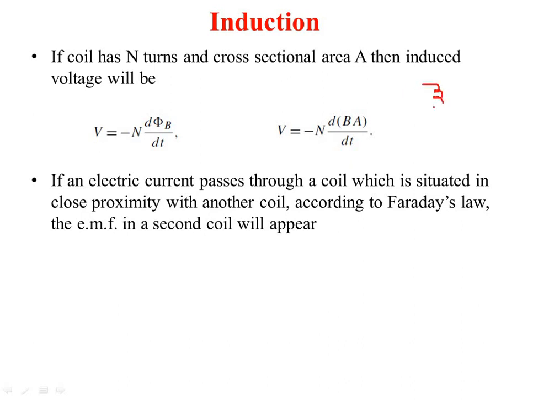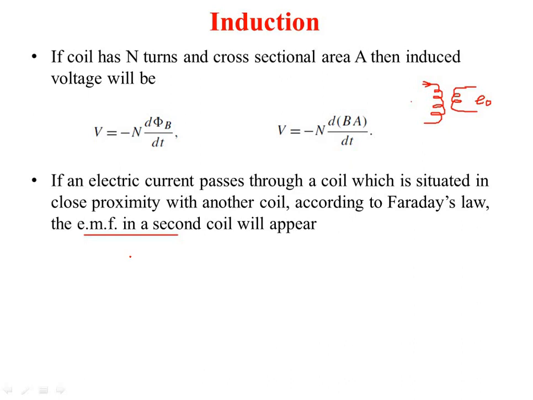If you pass the current through this coil and place a second coil near it, an EMF will be generated in the second coil. Here you will get the output in this coil as E0. This is called the inductance principle or induction principle.